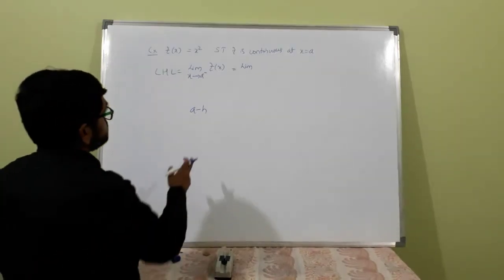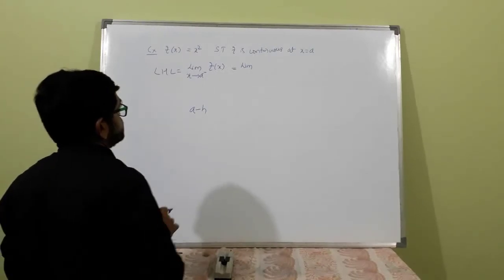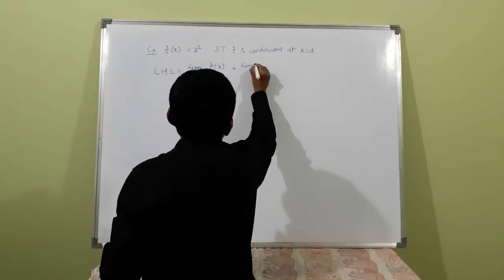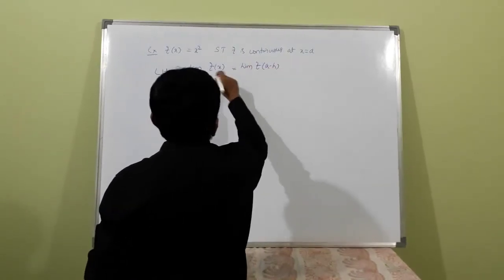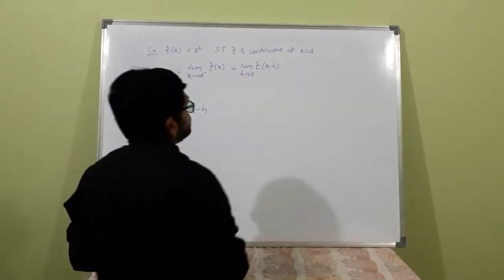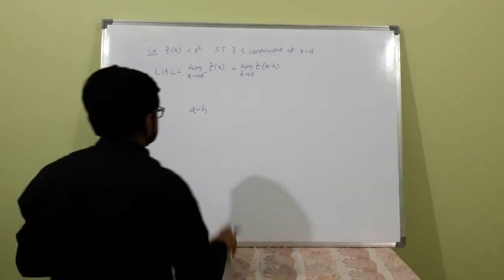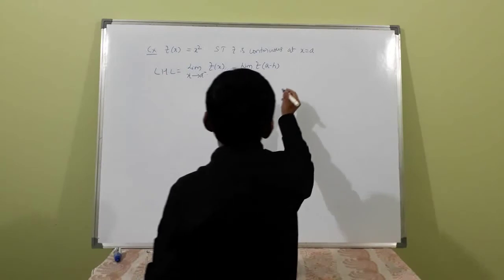Then replace x by a minus h, that is f of a minus h, where h tends to 0 means h is a negligibly small quantity.